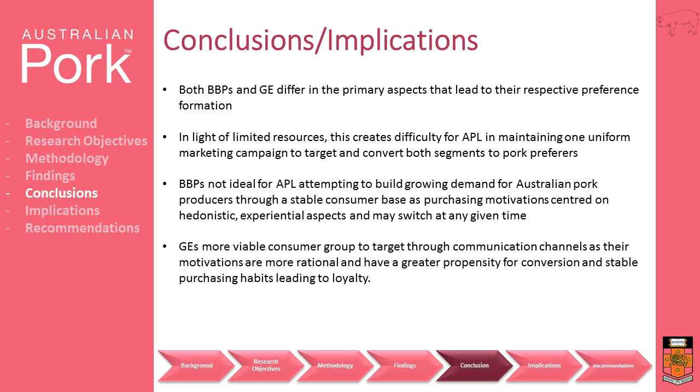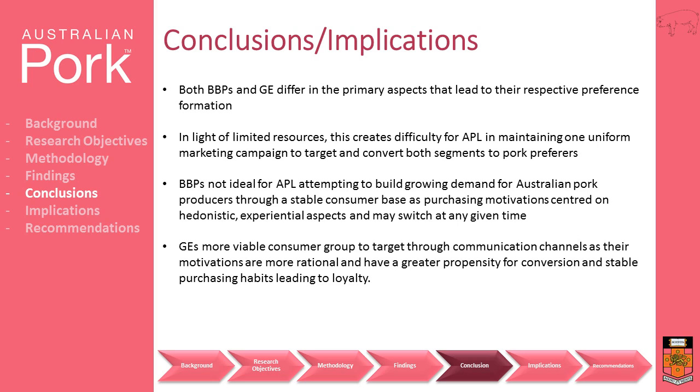The preferences of BCB preferers in relation to meat consumption are heavily weighted on abstract and subjective mediums such as taste, which are inherently more experiential in nature and sensory driven. Preferences are thus more malleable for this segment, which although makes them more susceptible to the idea of trying pork, does not create a consumption pattern conducive to loyalty. As a result of these hedonistic motivations, they are susceptible to switching preferred meats at any given time.